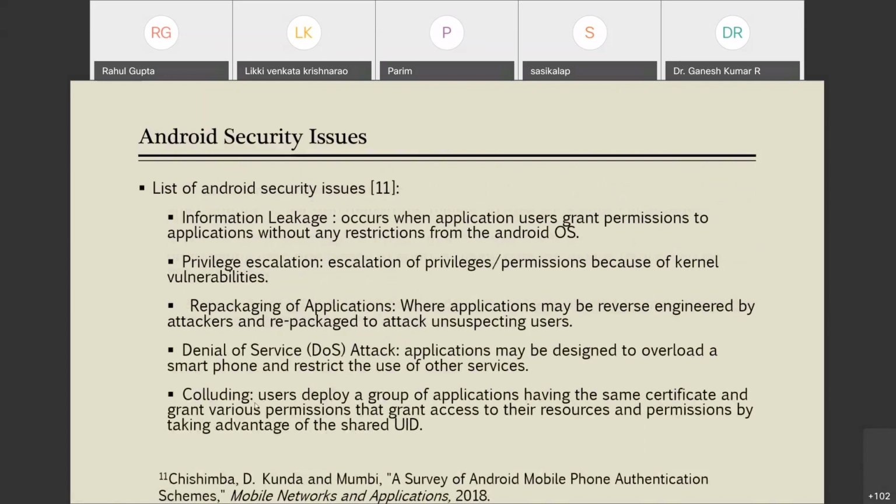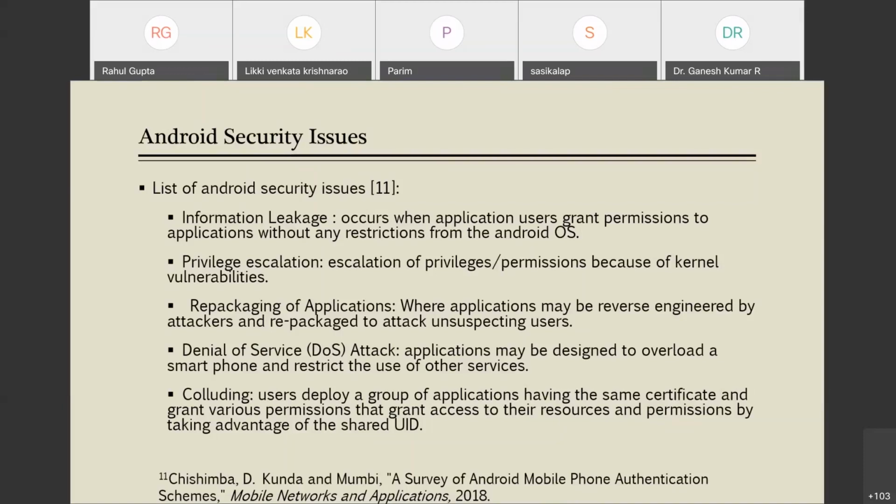Now next are security issues with Android. There are five major security issues listed here. One is information leak. It occurs when a user grants permission to an application without any restriction from the Android OS. So then your application data gets leaked. Next is privilege escalation. In this case, there is escalation of privilege or permission because of kernel vulnerabilities. There are vulnerabilities in the kernel. Due to that, the permission given by you to a particular app gets escalated to a higher level of permission. So that is also a kind of security issue.